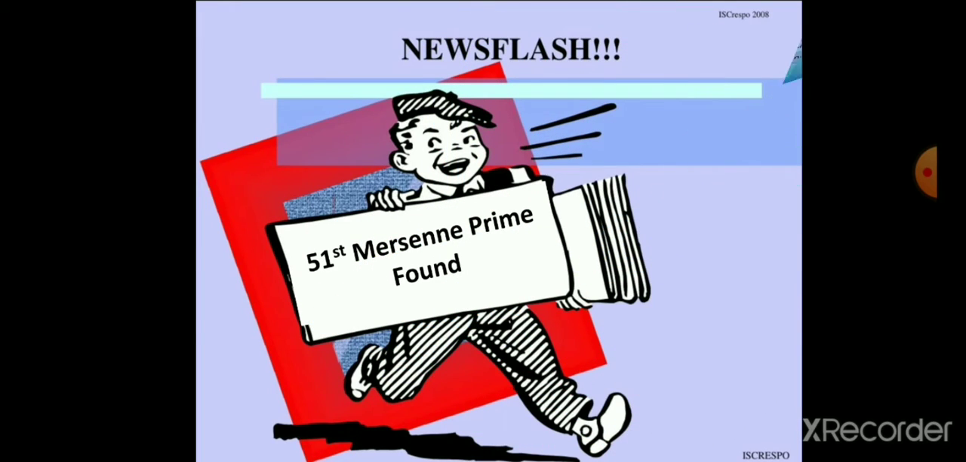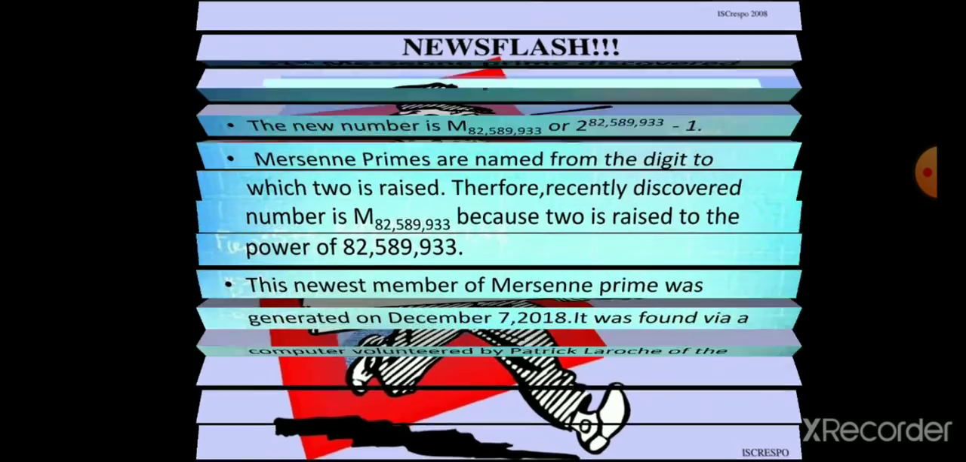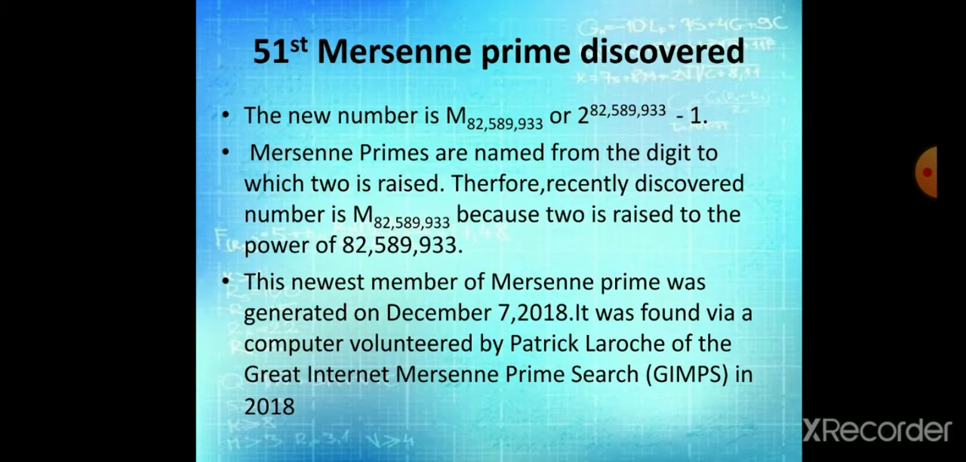51st Mersenne prime found. The 51st Mersenne prime discovered. The new number is M subscript 82589933, or 2 raised to 82589933 minus 1. Mersenne primes are named from the exponent to which 2 is raised.